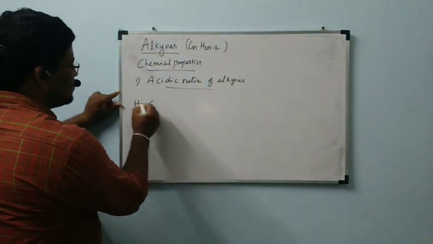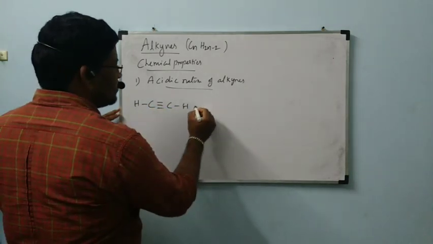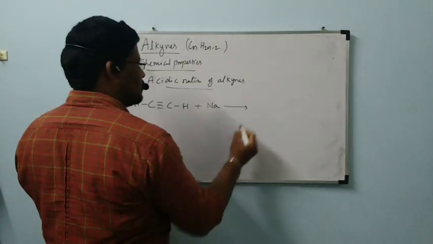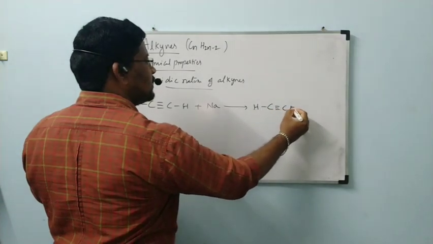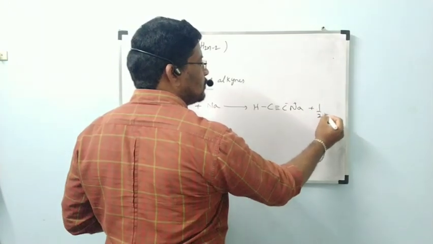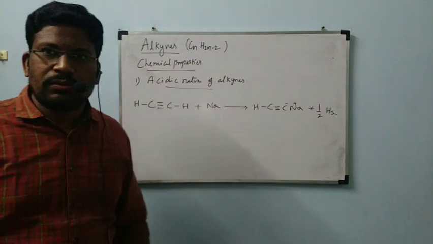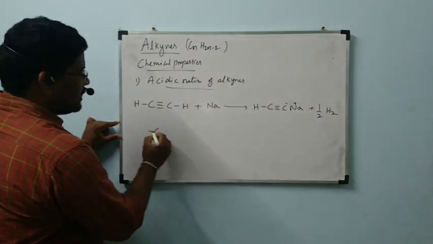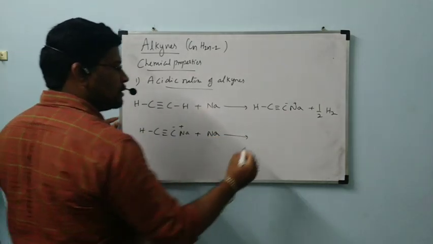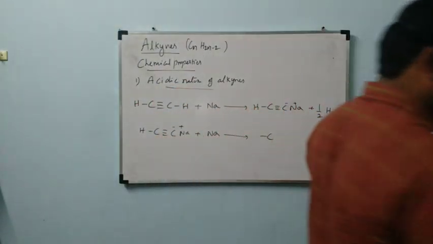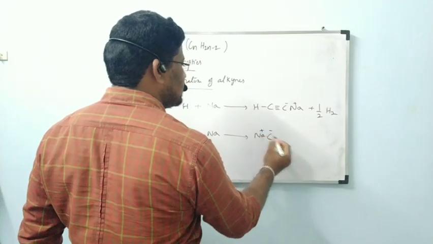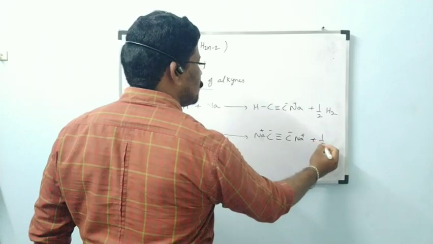For understanding this, let us consider one example. Ethyne, CH triple bond CH, reacts with sodium to form CH triple bond C minus Na plus, plus half H2. Next, again this CH triple bond C minus Na plus reacts with Na to form C minus Na plus triple bond C minus Na plus, plus half H2. The second hydrogen is also substituted by Na.